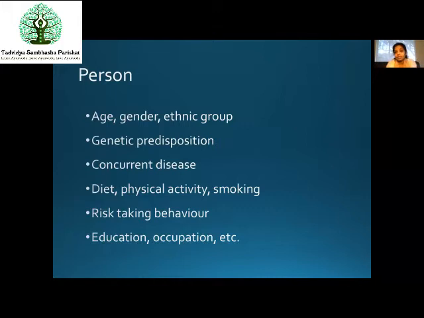AIDS will never kill the person, but it will reduce the immunity so much that the other infections will come in and establish, thus giving rise to a deadly disease. For example, tuberculosis. Most of the AIDS patients get the infection of tuberculosis, and they cannot get cured properly no matter what, and that causes their death.